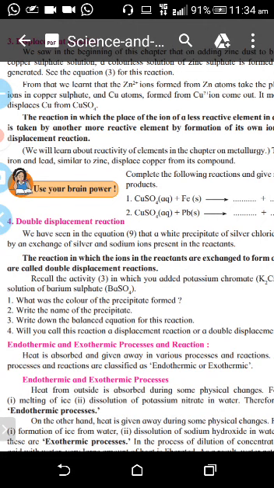You have done the silver nitrate plus sodium chloride. You have done the experiment of Cl, Br, I radicals. So when silver nitrate combines with NaCl, that means sodium chloride, it forms silver chloride and sodium nitrate. Okay, so the reaction in which the ions in the reactants are exchanged to form a precipitate is called double displacement reaction.